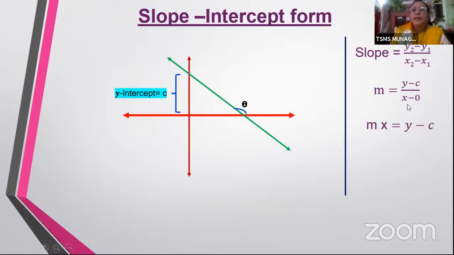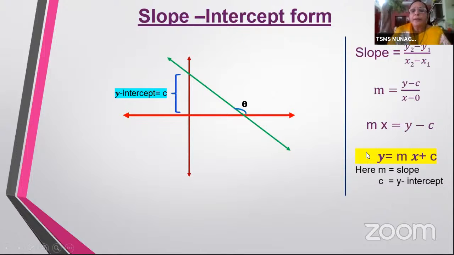Now if you take the denominator to the other side, you will obviously have mx is equal to y minus c, and take the minus c also to the left side, you will have y is equal to mx plus c. Now here you can see that m stands for the slope, which is tan of this particular angle here, and c is the y-intercept.